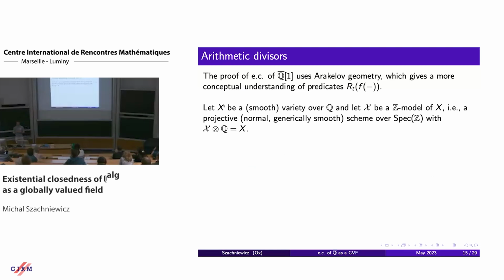and then a curly X is a Z model of X if it's a projective, normal, generically smooth, in our case, scheme over Spec Z, such that if we look at the equations over Q, we get X back.